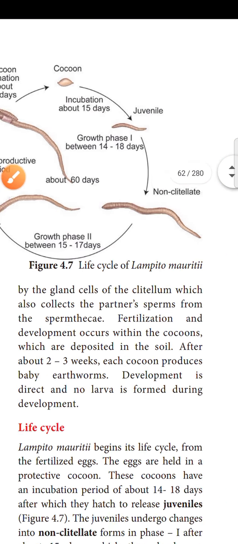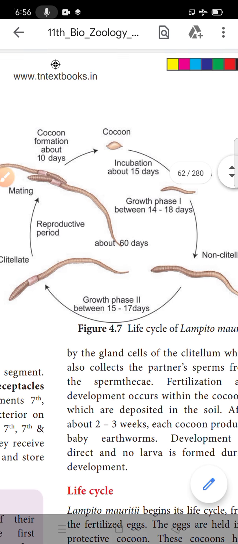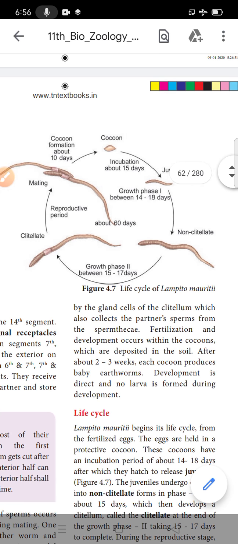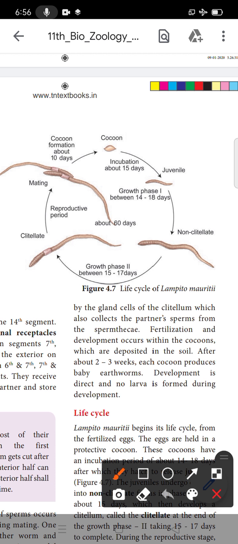So let's see the diagram of this life cycle. Okay, this is the earthworm. In the earthworm life cycle, the first one, this mating, is the first phase, the growth phase. The growth phase is between 14 to 18 days. It starts with the juvenile. Number one, it is ciliated.